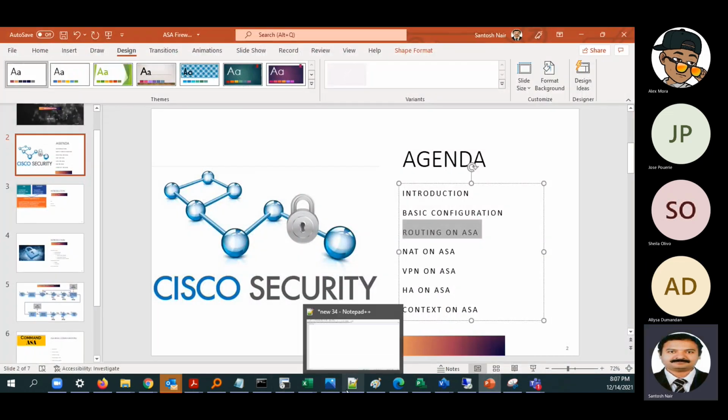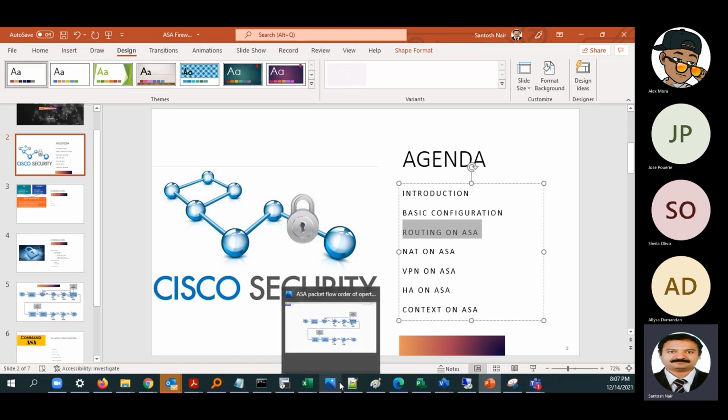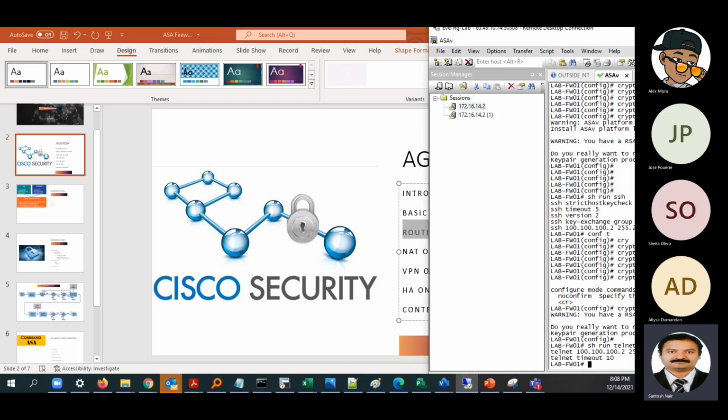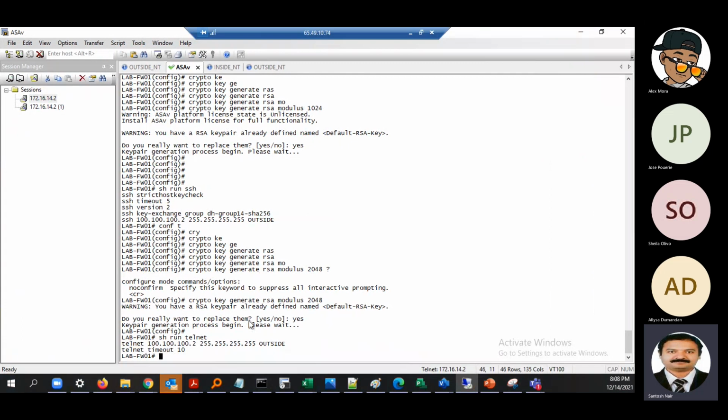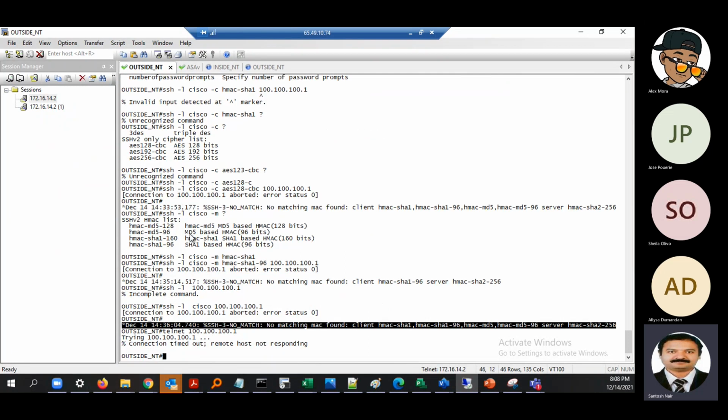But I would request you to do the lab. Please do the lab, continuous lab actually. At least try to set up the lab, and it is very easy to set up. Just try to set up the lab and do the configuration. Once you start doing the configuration, you will be able to see the nitty-gritty of it, and you will be able to do the troubleshooting. Once you do the troubleshooting in the lab, then you will come to know, yeah, this is what was